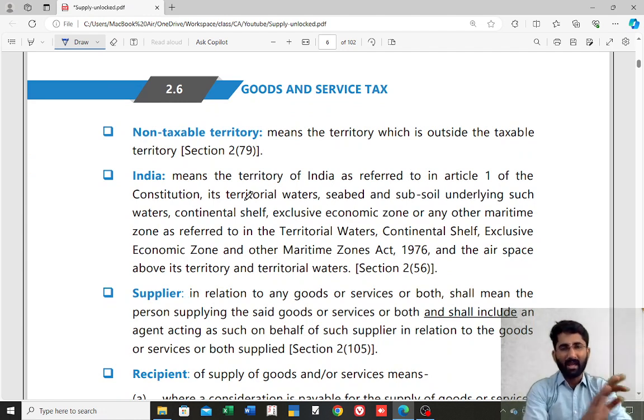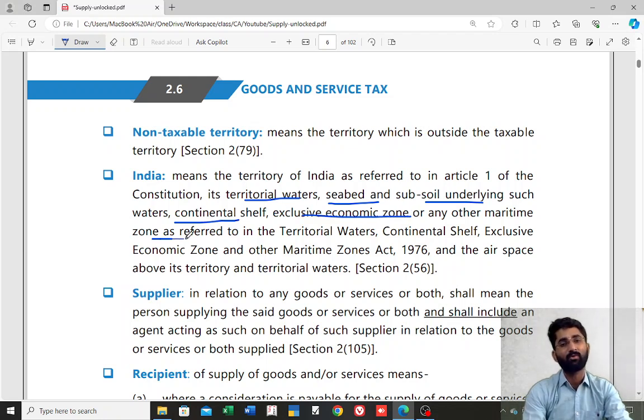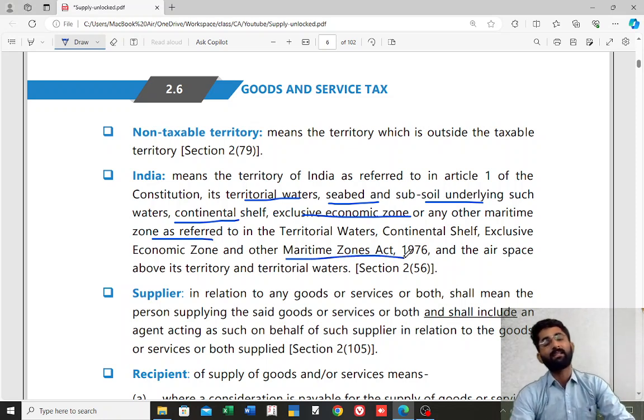India includes everything. Article 1 of the Constitution states that its territorial water is also included, land mass is also included, seabed, subsoil underlying such water, continental shelf, exclusive economic zone or any other maritime zone as referred to in the Territorial Waters, Continental Shelf, Exclusive Economic Zone and other Maritime Zones Act 1976.